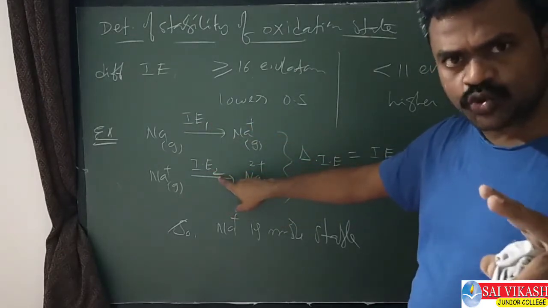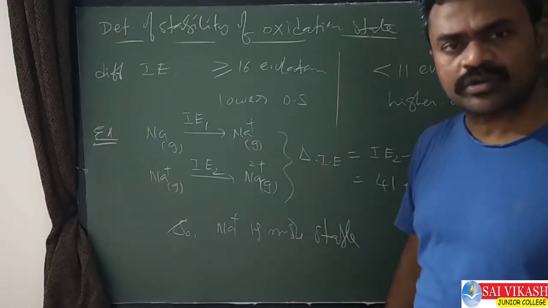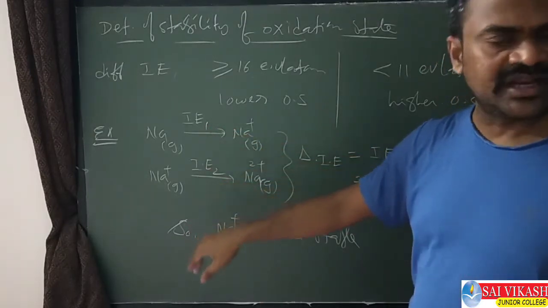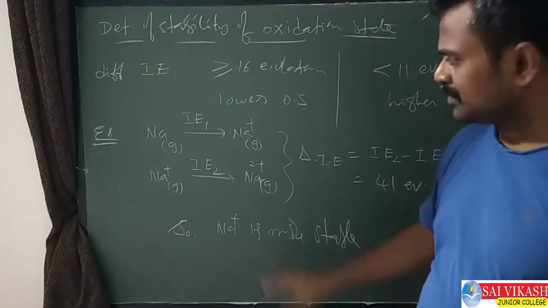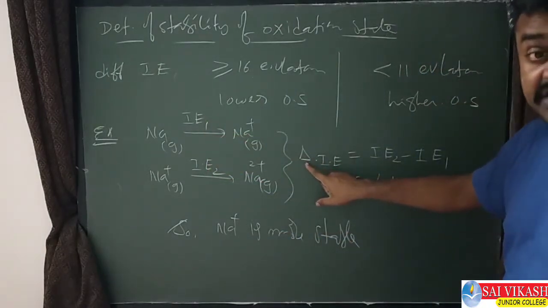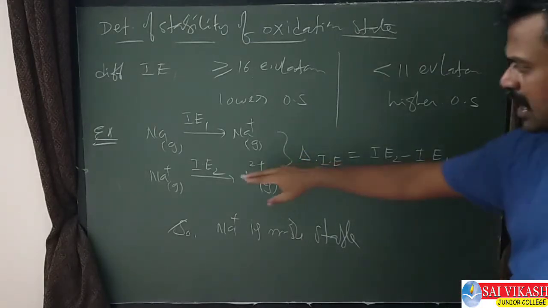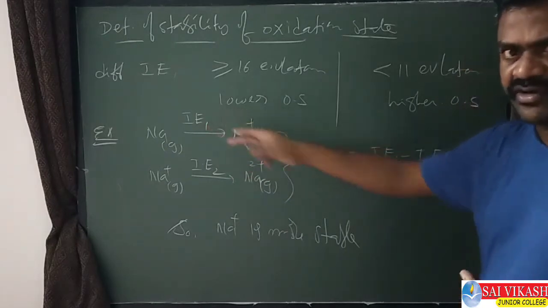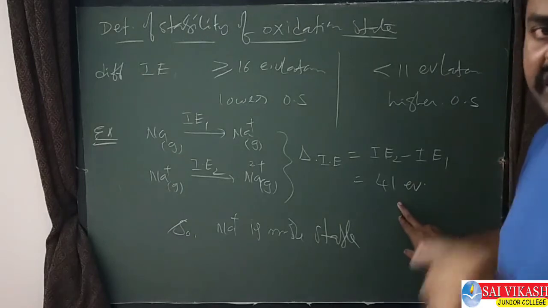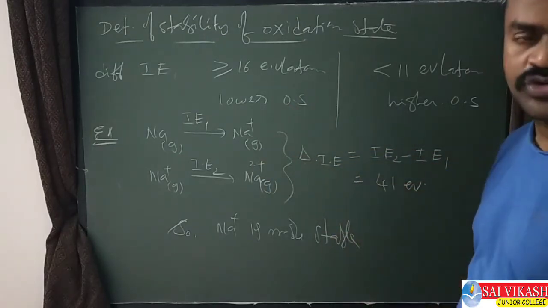Obviously IE2 is more than IE1, because to remove successive electrons a greater amount of energy is required. So IE1 is always less than IE2, less than IE3, less than IE4, we know this already. But the difference between these two I have given here. Delta means difference, the change in ionization enthalpy is equal to IE2, the more value, minus IE1, the less value, which comes to around 41 electron volts. By taking these values also you will get 41 electron volts.